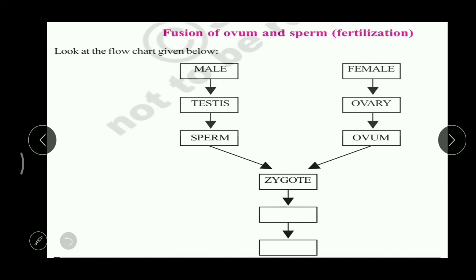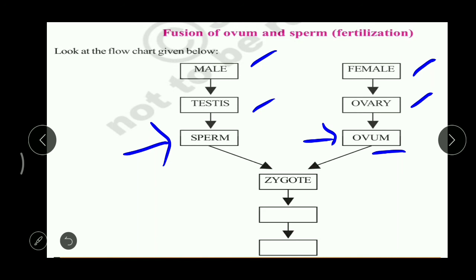Now here, this is a flow chart showing the fusion of male and female gametes. When we take the male animal, what are the reproductive organs? The reproductive organs are the testes. And in a female we find the ovaries. Now testes produce sperms, and ovaries produce ovum. Right? So this is the male gamete, and this is the female gamete, or female reproductive cell, or female sex cell.